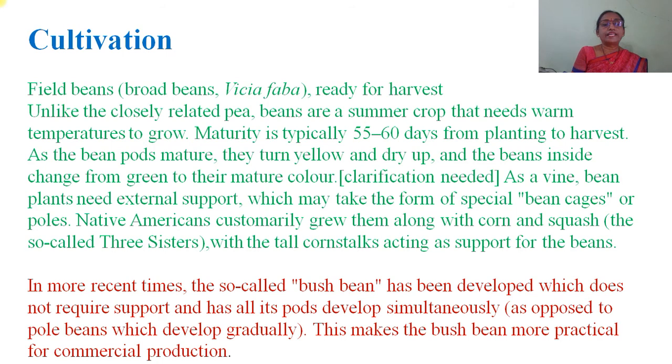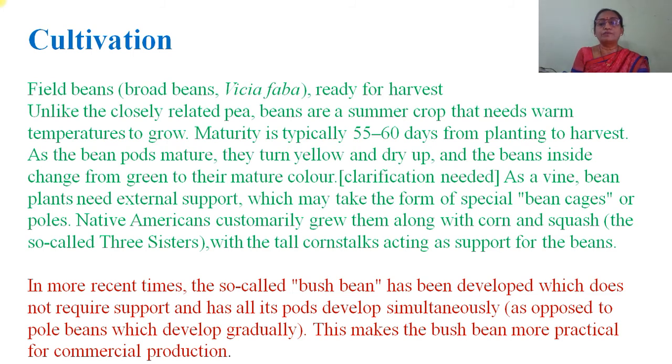The Native Americans customarily grew them along with corn and squash, the so-called three sisters, with the tall corn stalk acting as support for the beans. In more recent times, the so-called bush beans have been developed, which do not require support and have all their pods develop simultaneously.